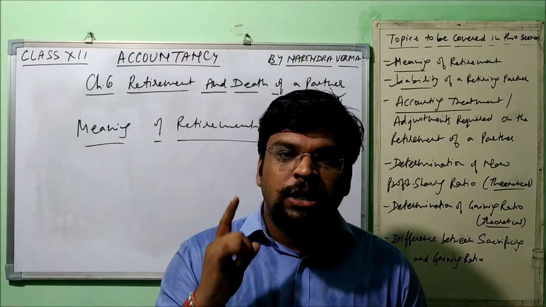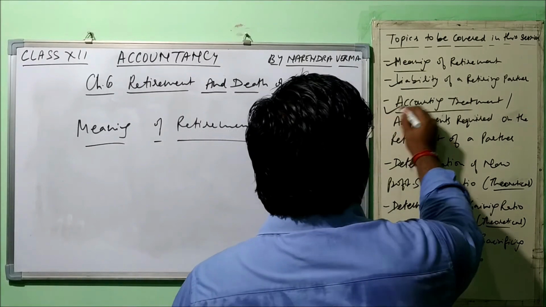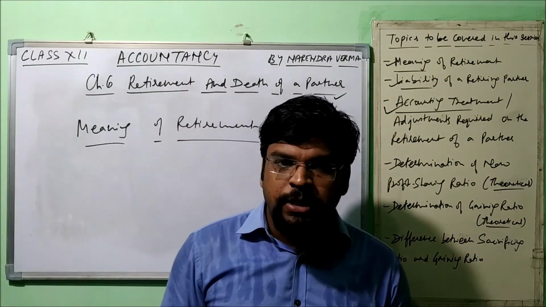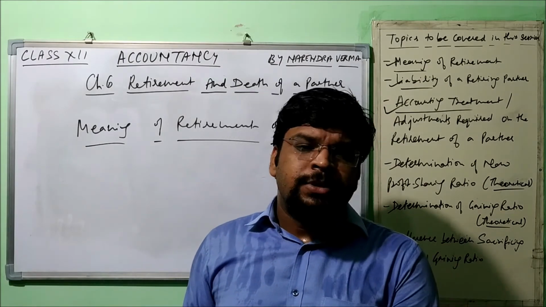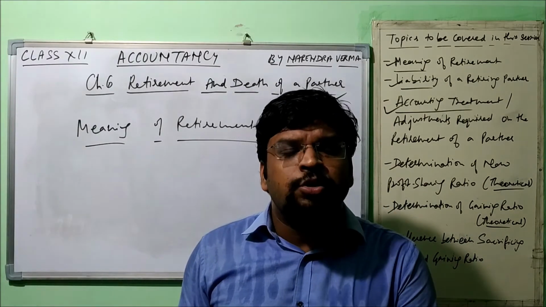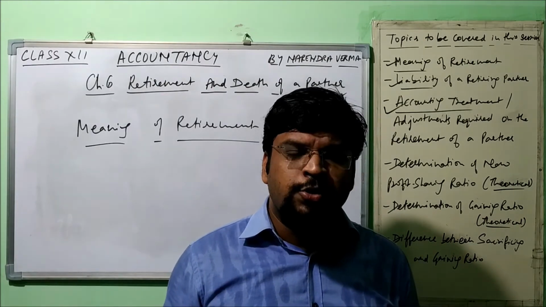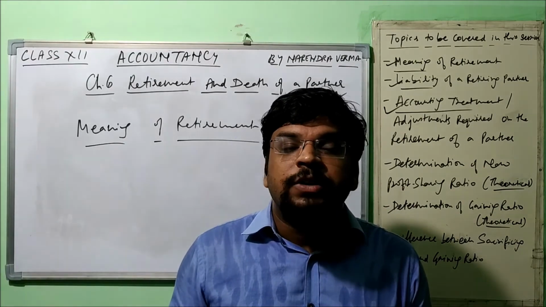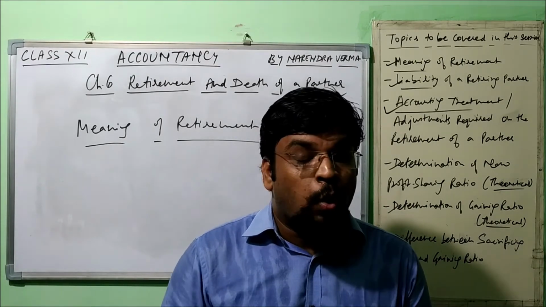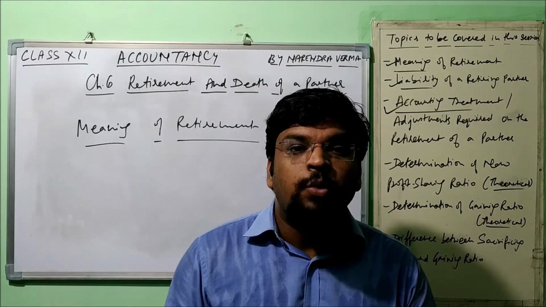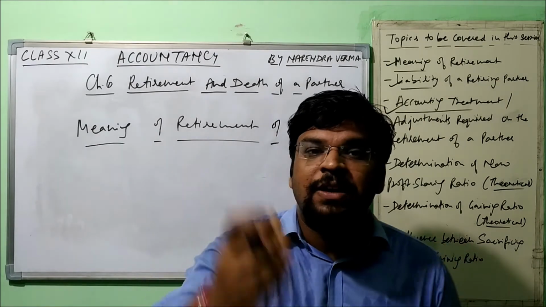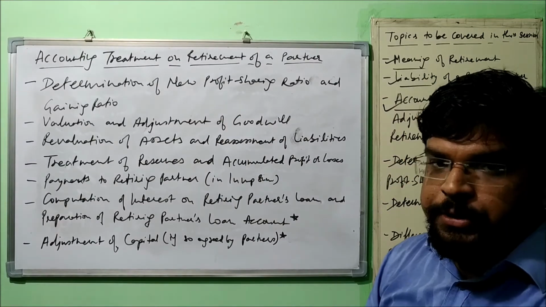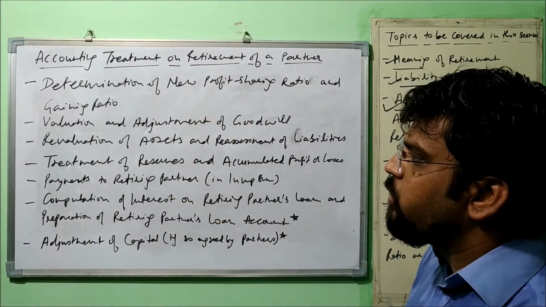Now let's move on to the next topic of today's session, that is: accounting treatment, or we say adjustments required on the retirement of a partner. See, whenever a new partner comes into the firm, or the ratio changes, or any partner goes due to retirement or death, then definitely some accounting treatments or adjustments need to take place. So on the retirement of a partner, what accounting treatments are done, I will write down and then discuss. So, accounting treatment on retirement of a partner.